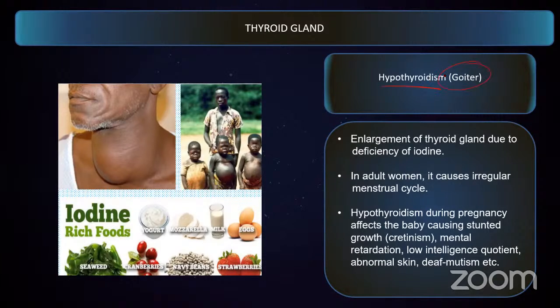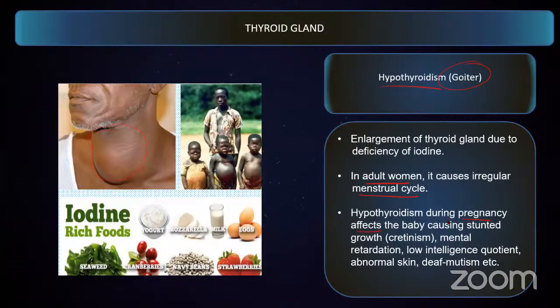Hypothyroidism is also called goiter. So what is the deficiency of goiter? You can see that there is a lump, or swelling, of the thyroid gland near the neck region. The thyroid gland becomes enlarged due to the deficiency of iodine, and it leads to goiter. So what happens in humans? Let's say in adult women, if there is hypothyroidism, that leads to irregularity in the menstrual cycle. If they have hypothyroidism during pregnancy, it leads to a lot of different defects in the baby.